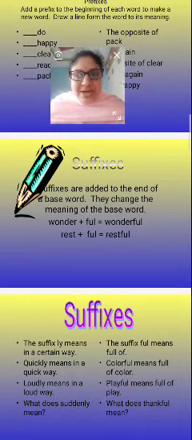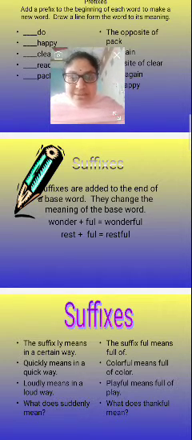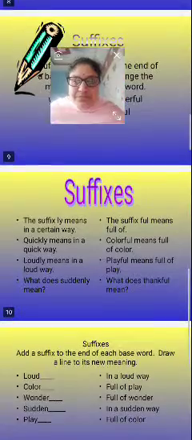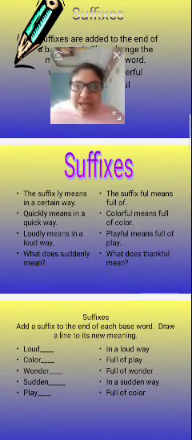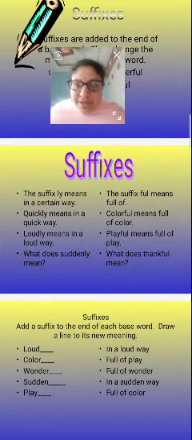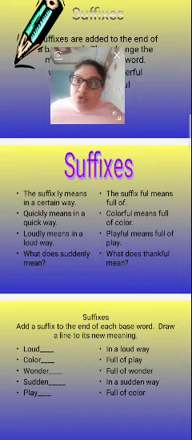So suffixes are added at the end of the word and they change the meaning of the base word. Now, the suffix ly means in a certain way. The suffix full means full of.